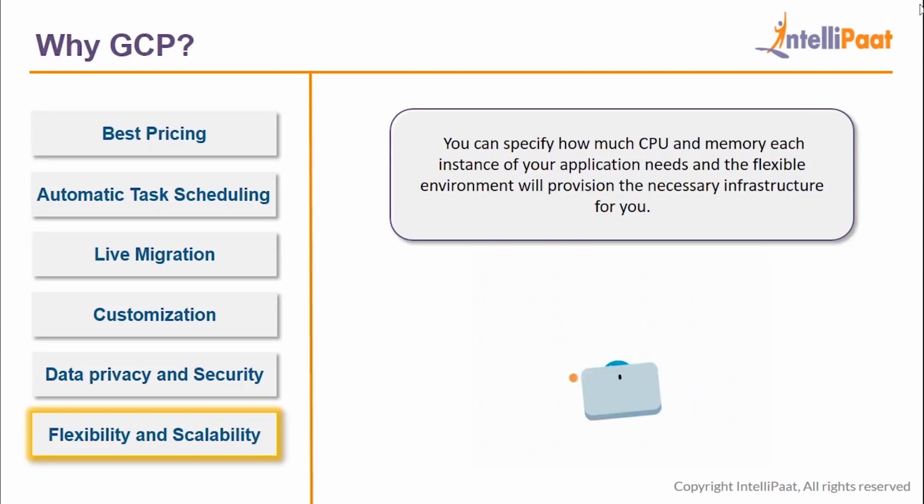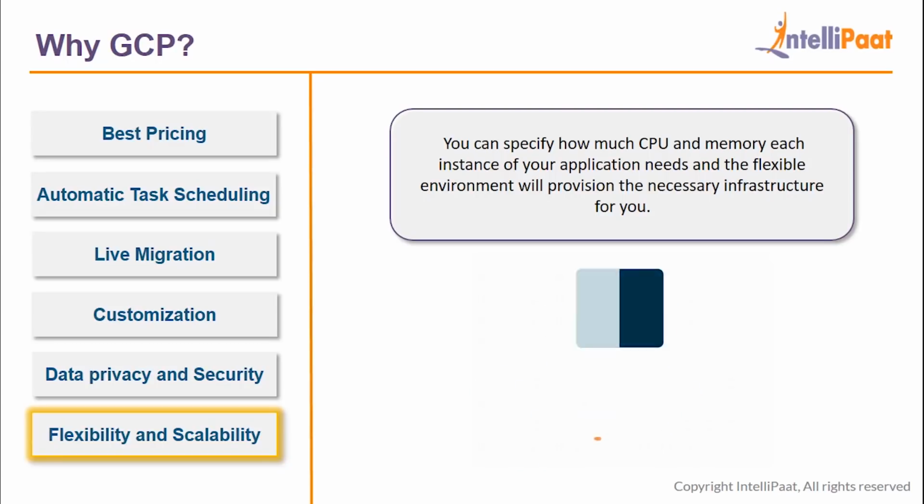Flexibility and scalability. Google Cloud Platform is known for the scalable system that it provides, which automatically adds more capacity as the workloads increase. You can specify how much CPU and memory each instance of your application needs, and the flexible environment will provision the necessary infrastructure for you. So these are all the main features that make GCP stand out the most.